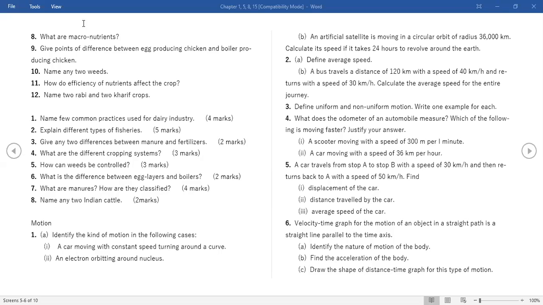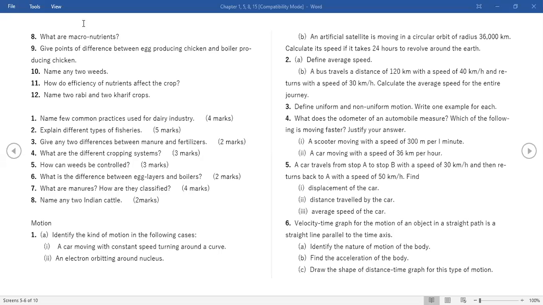A car moving with constant speed. So constant speed means uniform motion. But every time the direction is changing, so therefore velocity is changing. So change in velocity takes place, and due to that there is acceleration. So uniformly accelerated motion. But it is along a curve, so it is circular motion.